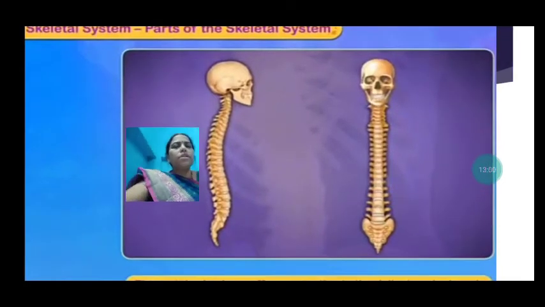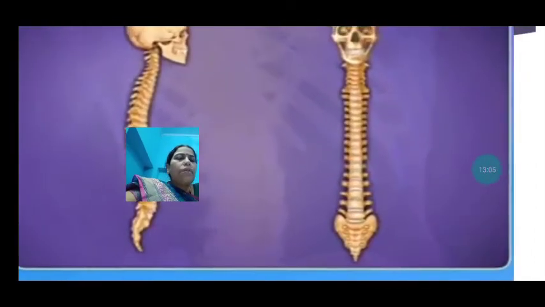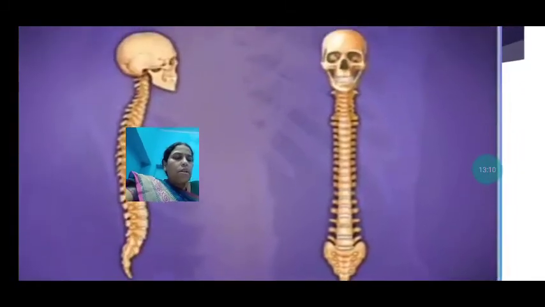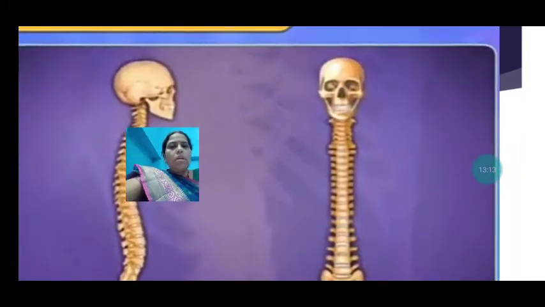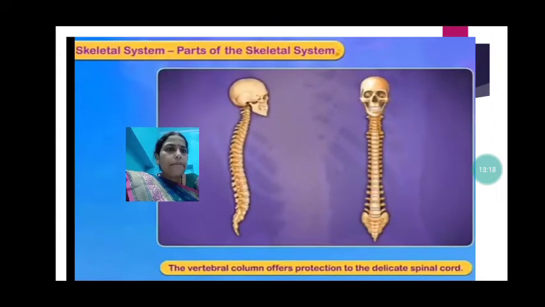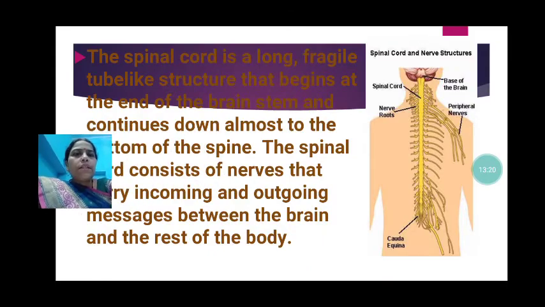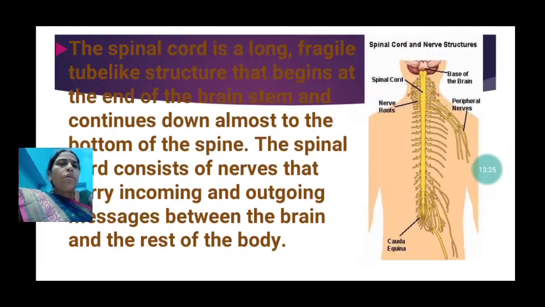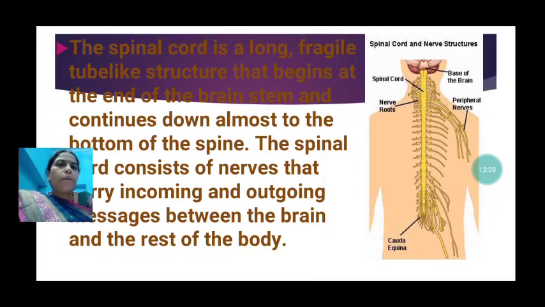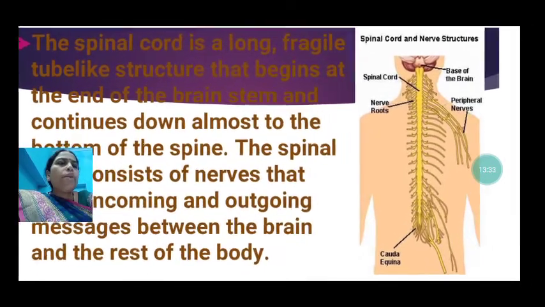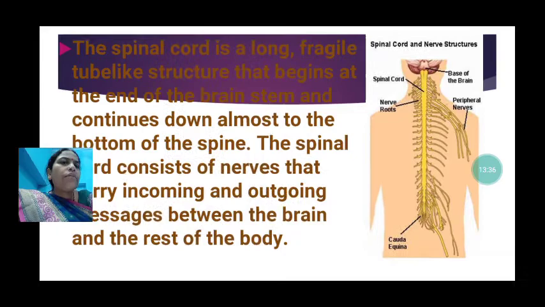So what is the function of this vertebral column? The function is to protect the spinal cord, which is very delicate. Now we will see about that. What is the spinal cord? The spinal cord, which is protected by the backbone, is a long, fragile, tube-like structure that begins at the end of the brain stem.